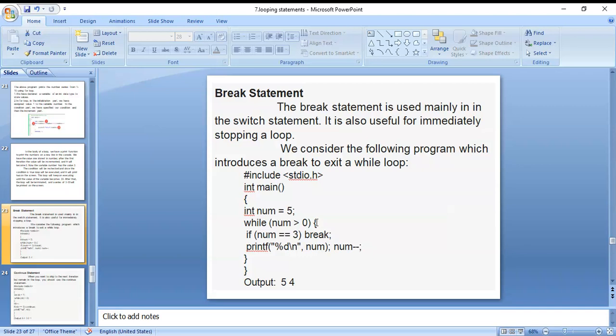First time, 5 is greater than 0. Is 5 double equal to 3? No, so no break, and 5 is printed. Next, 4, the value decremented. 4 is greater than 0, condition true. Here again we check the condition: 4 double equal to 3, condition false, so this one is printed. Now 3. 3 is greater than 0. 3 double equal to 3, the condition is true, then break. Here we can use the break statement this way.